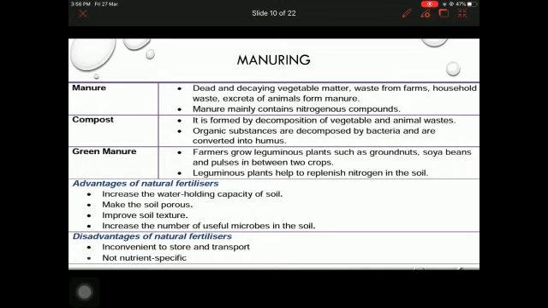Advantages. Manure increases the water holding capacity of soil. They make the soil porous. They increase the air space in soil. Improve soil texture. Increase the number of useful microbes in the soil. Disadvantages. They are not nutrient specific. They are inconvenient to store and transport.